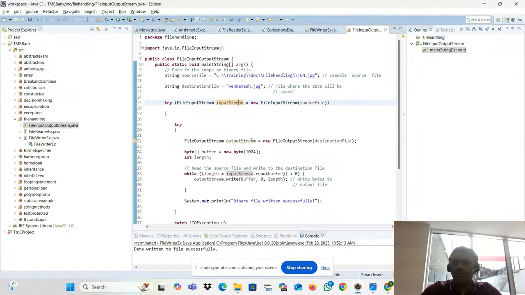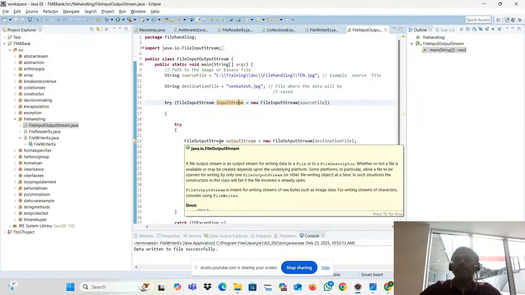Okay, what is the use of this one? Next line, file output stream. What is the use of this file output stream? Whatever it reads from the C training doc file handling folder, it will write into the destination file. Where is the destination file? My project directory. Okay, how is the reading happening? In the previous one we were reading line by line with the help of the readLine method. But this is not a textual file, it is a binary file. Then how will the reading operation happen?